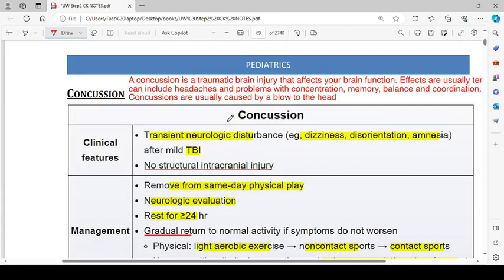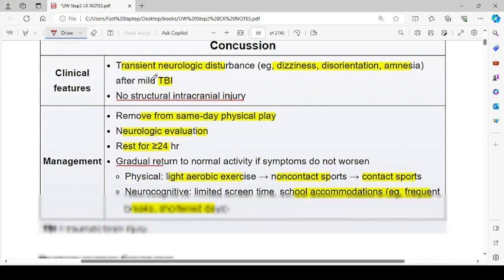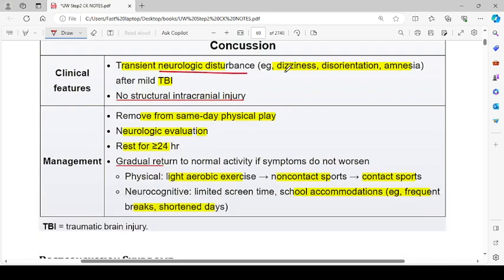So what is a concussion? Concussion is a traumatic brain injury that affects your brain function. Effects are usually temporary, and can include headaches and problems with concentration, memory, balance, and coordination. Concussions are usually caused by a blow to the head. Clinical features include transient neurological disturbances like dizziness, disorientation, amnesia, and mild traumatic brain injury. No structural or intracranial injury is found.